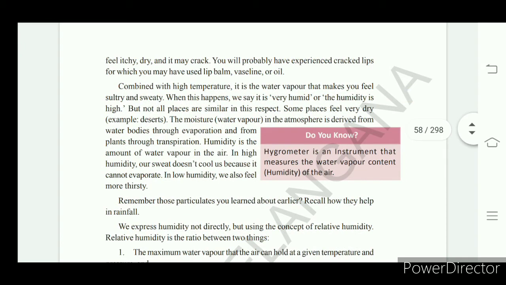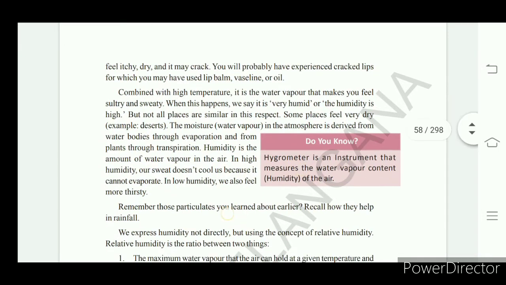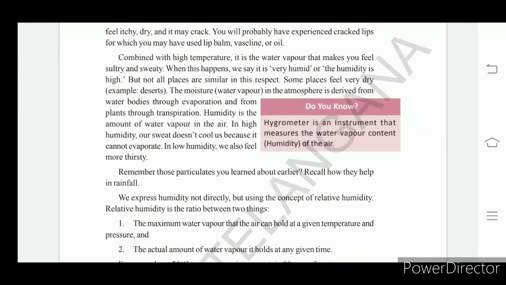When temperature also joins with these dry weather conditions, then we feel sultry and sweaty. It means it is high humidity. That means we say humidity is high.